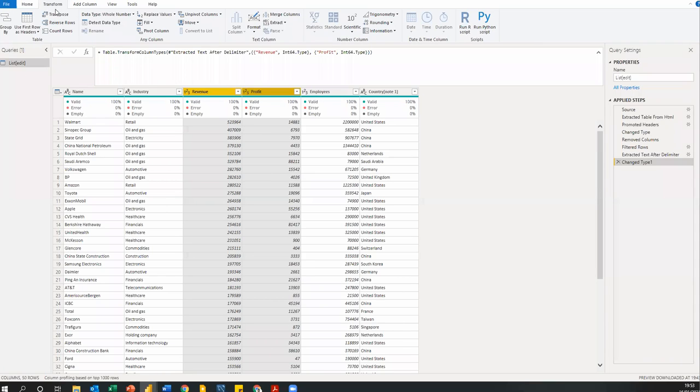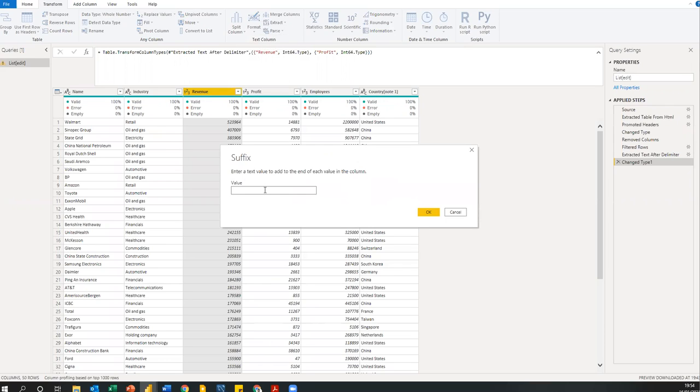So I can come under the Transform tab also. I can go to Format again. Let me click on one column instead of two. I can go to this Format ribbon, and then I can say Add Suffix.